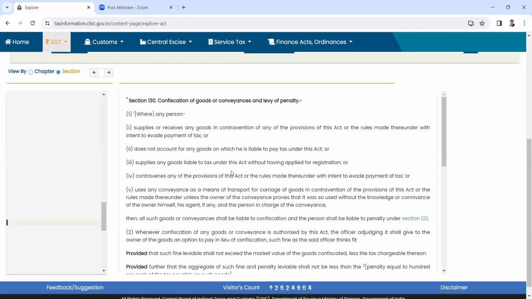So in order to come under 130 subsection 1 clause 2, where intent is not established, without having 35 subsection 6, those goods may not be possible to be confiscated. No, sir. Okay, that is where the difference in views comes. My view is that 35(6) restricts only to the shortage of stocks, and for excess stocks, it is 130 subsection 1 clause 2: does not account for any goods on which he is liable to pay tax.